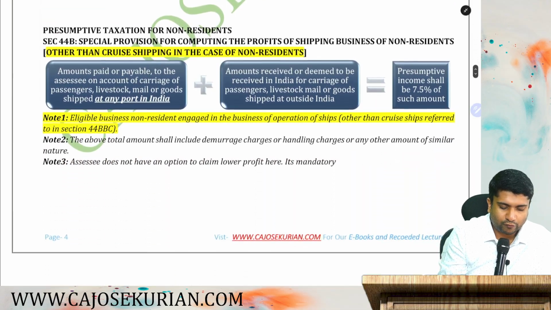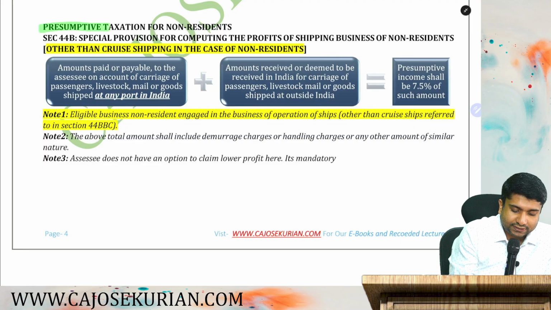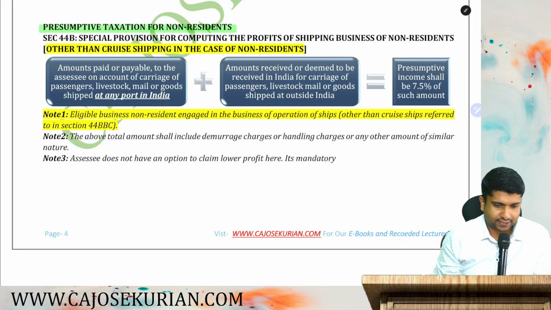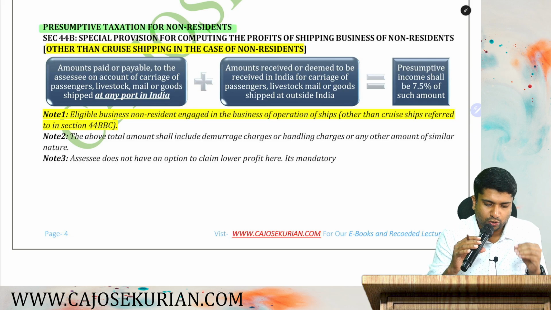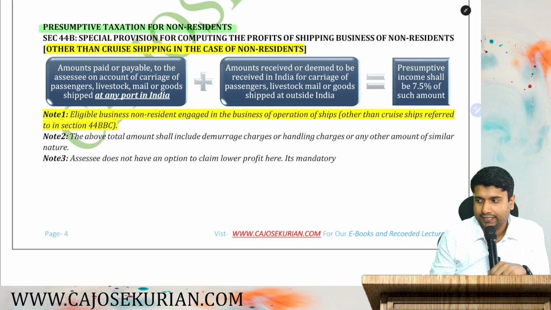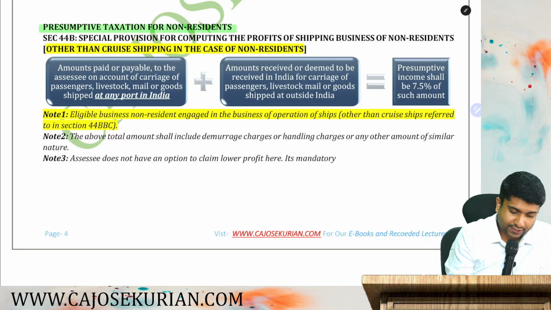But from here onwards, we should study thoroughly. So we are starting with the presumptive taxation for non-residents. This is the first topic that we are planning to cover, and from here, you should study everything in detail. Starting with the presumptive taxation for non-residents, friends, section 44B is our first topic. Special provision for computing the profits of shipping business of non-residents.